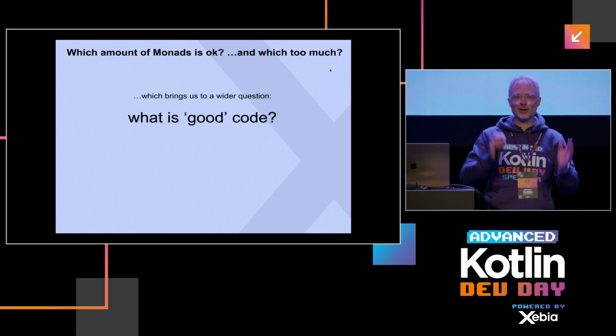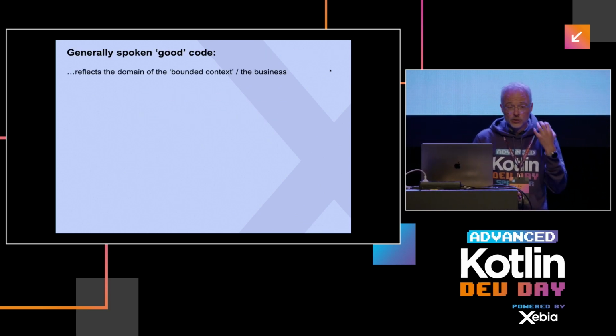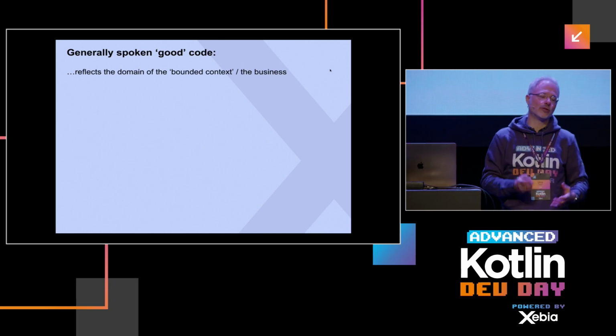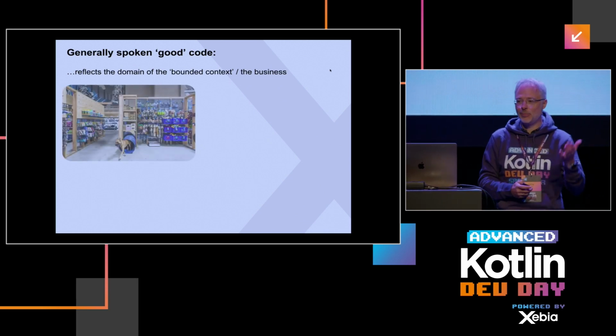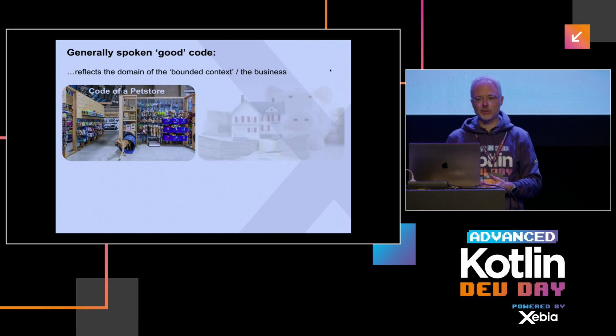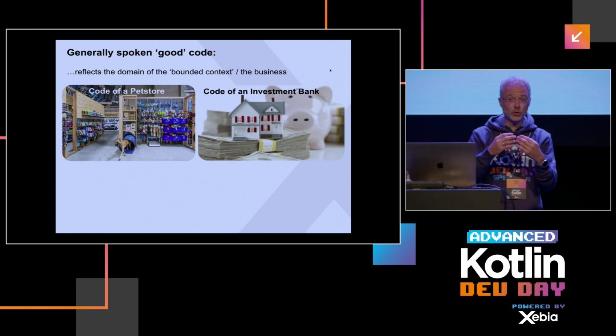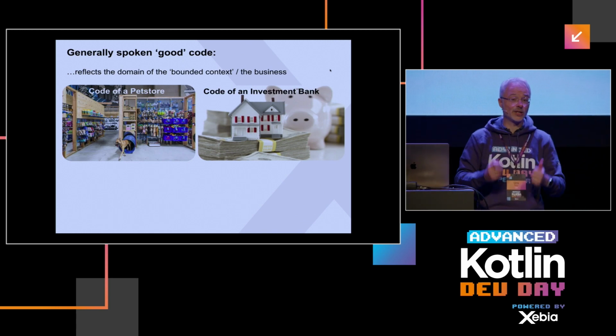Well, many books and blogs have been written about that. I keep it very simple. I think good code reflects the domain you're in. So when you're at a pet store, in your pet shop, then your code should look like a pet shop. The same is true for an investment bank. If you can relate the things in your code to the business you're in, I think you've written good code.